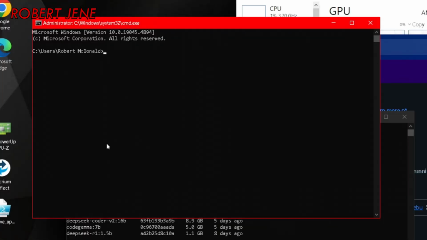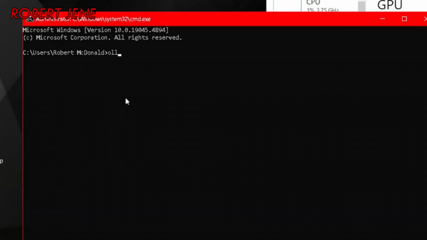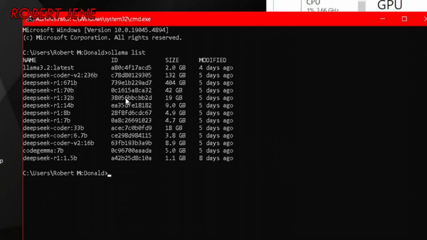The command, which you can type from anywhere, does not need to be in the same folder as where your Ollama models are. You type ollama list to show them all. Let's say I wanted to get rid of this one. Just click on the last character and drag the mouse over to select the name, then press Ctrl-C to copy, and type ollama rm, space, and then paste the name of it, or you could have just typed it, and then hit enter. And it's that fast, it's deleted.